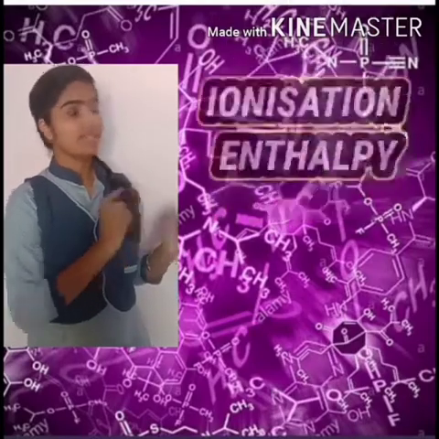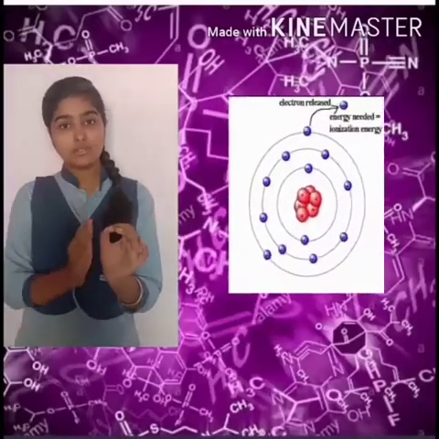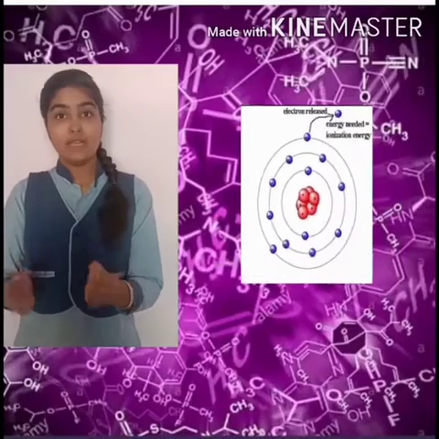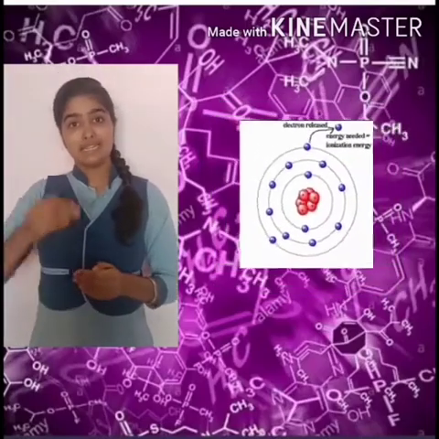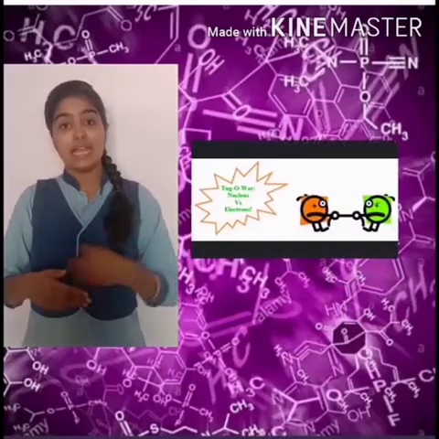Today I am going to explain a very important topic from class plus 2 chemistry, that is ionization enthalpy. So let's get started. Take an atom and try to remove electrons from it. We know that the electrons and the nucleus have strong forces of attraction, and it becomes difficult for us to remove them.